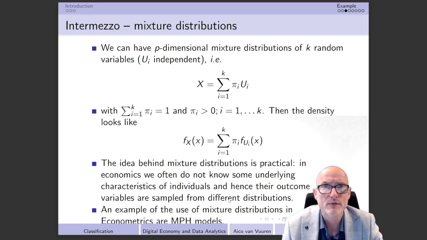But there are also a lot of characteristics that we do not know of. These are usually the talents of the particular worker. And we should take into account that people could have many different talents, and therefore it's very unlikely that this will give us a unimodal distribution. So in that particular situation, mixture distributions can be used.